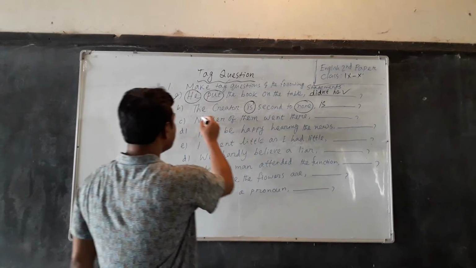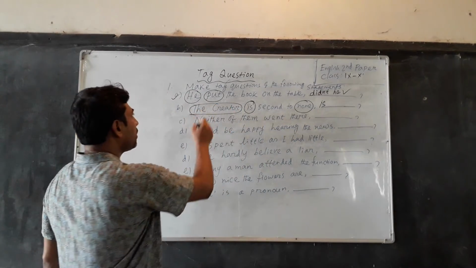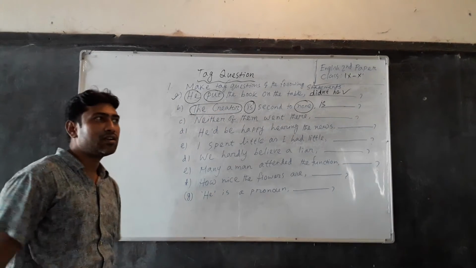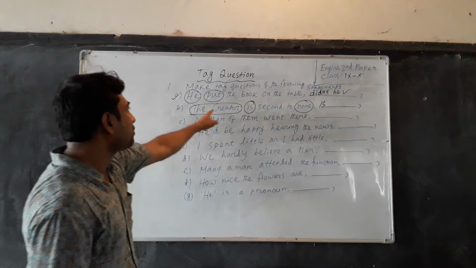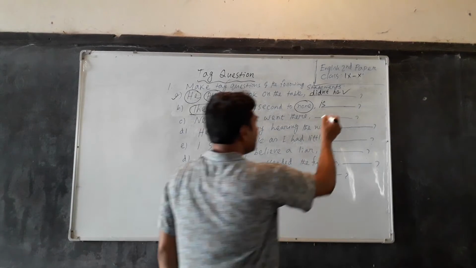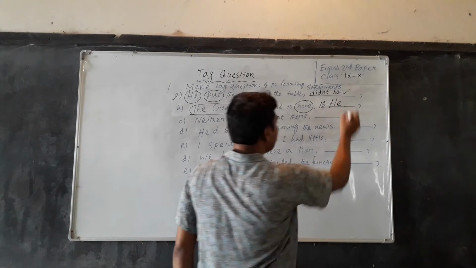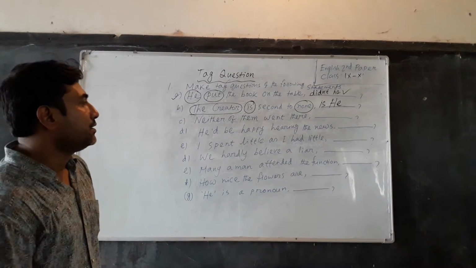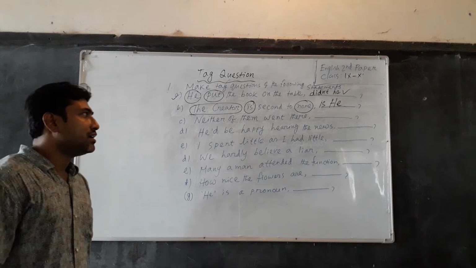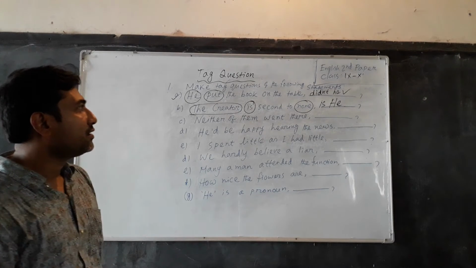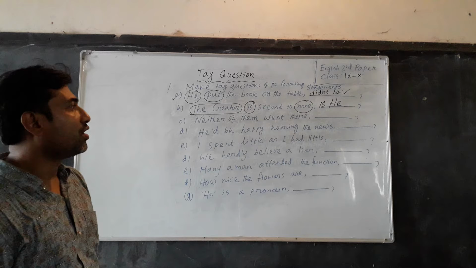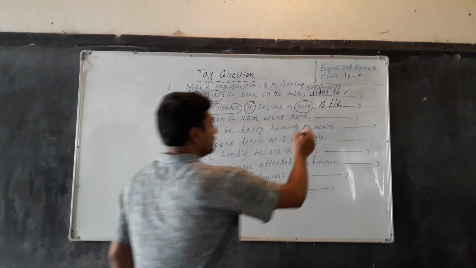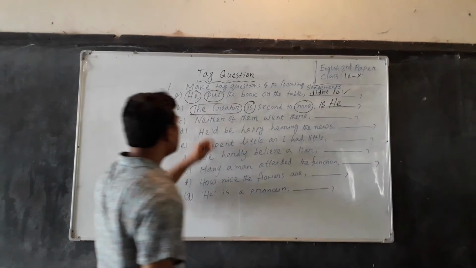And then we have to write the pronoun of this subject. Here the creator means God, and that's why we have to write he. Here the capital H will be written. If you write a small h, it will be wrong. You have to write capital H. Is he is the tag question of this statement.